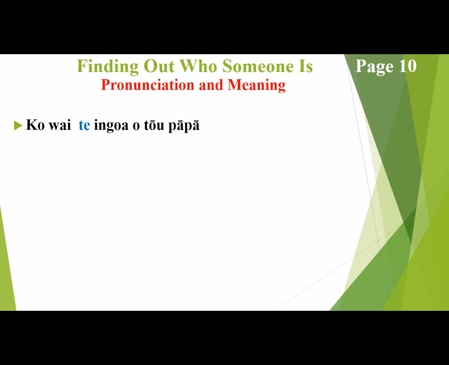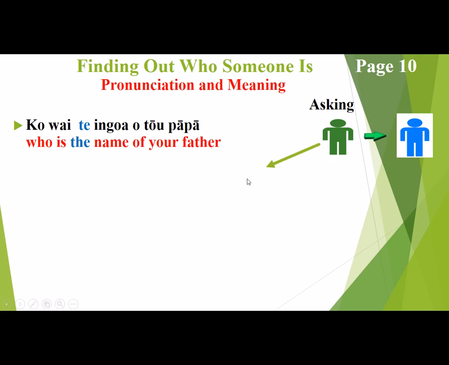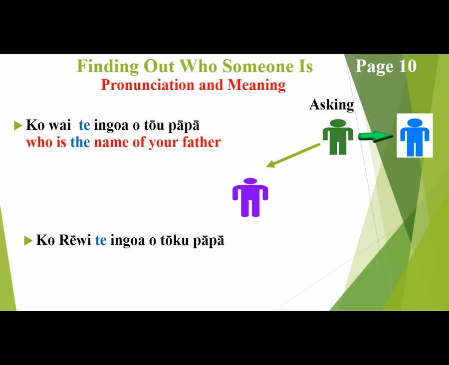So, ko wai te ingoa o tōu pāpa. Okay, so who is the name of your friend? Once again, ko wai, who is, te, the, ingoa, name, or of tōu, your father, pāpa. Ka pai? And so once again, the Hulk is asking that person who the name of his father is. Okay, so ko Rewi te ingoa o tōku pāpa, which simply means Dave is the name of my father.